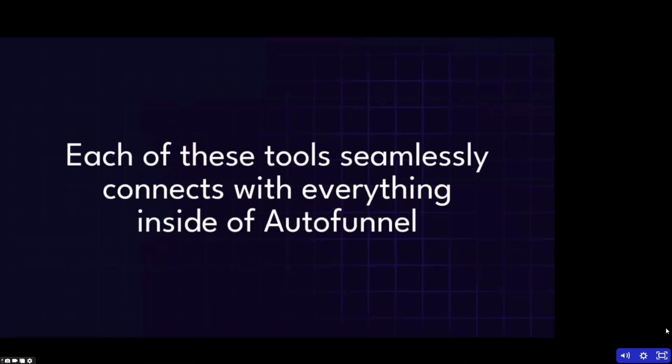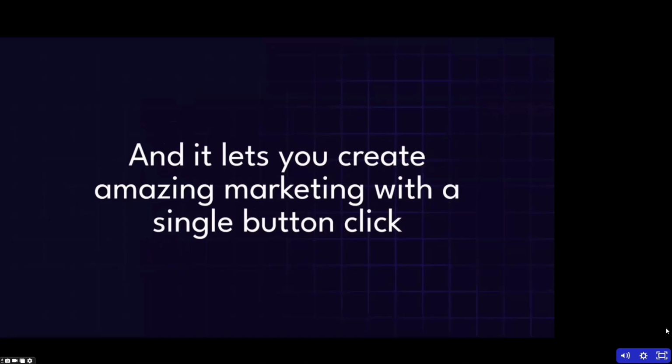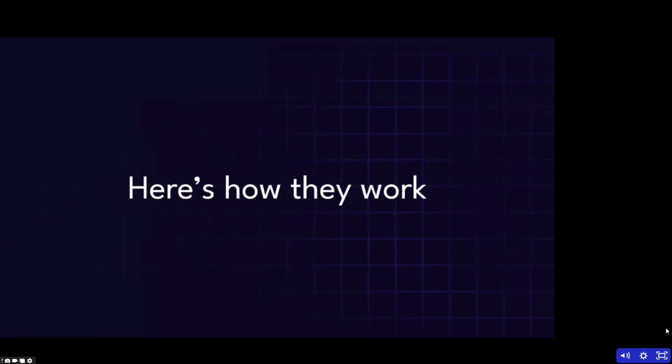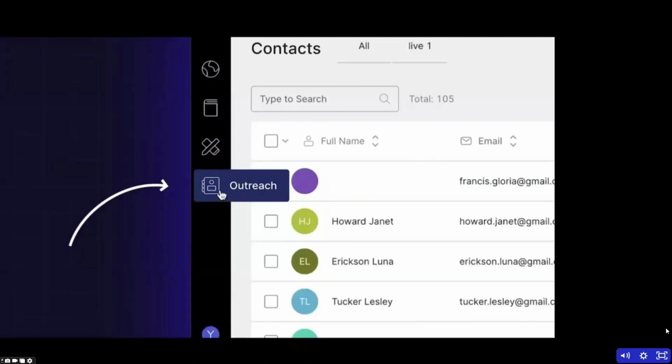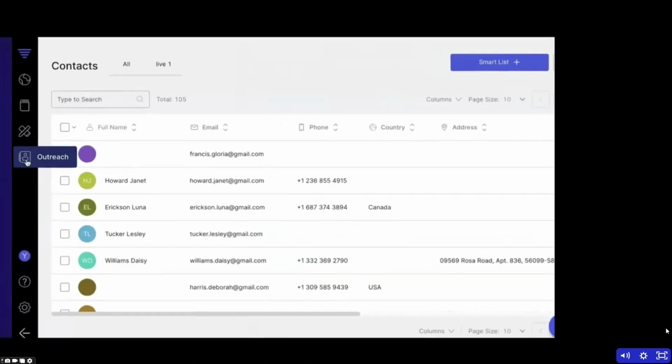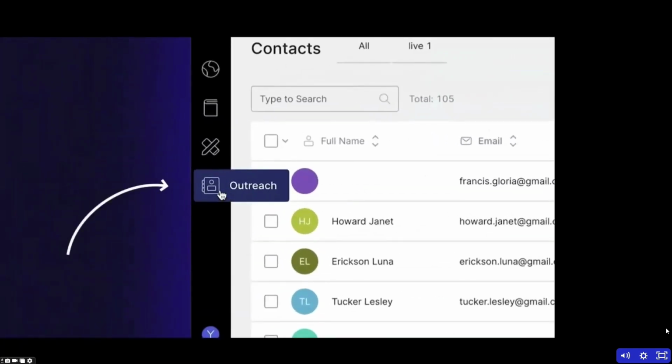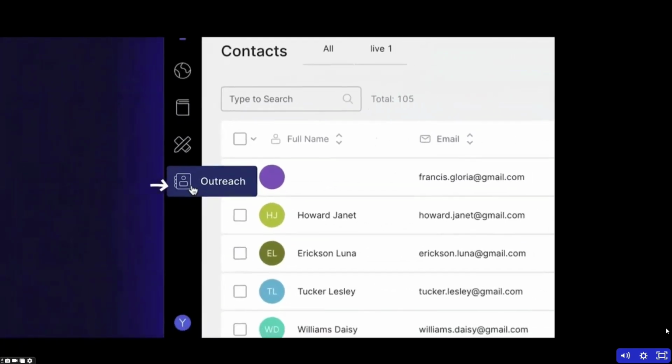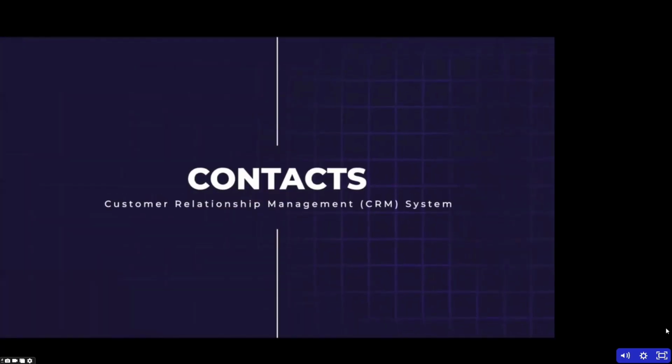All right, so each of these tools seamlessly connects with everything inside of AutoFunnel. And it lets you create amazing marketing with a single click of a button. So here's how these three new tools work. All right, guys, so when you log into AutoFunnel 2.0, you'll notice that you're going to have a different new category here called Outreach. Now, Outreach has 3 different products in them. The first one's Contacts. It's our first version of a CRM, a customer relationship management system. And we're doing some really interesting stuff that no one's actually ever done before.